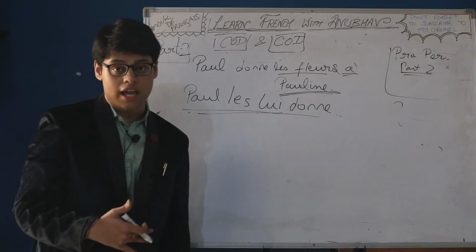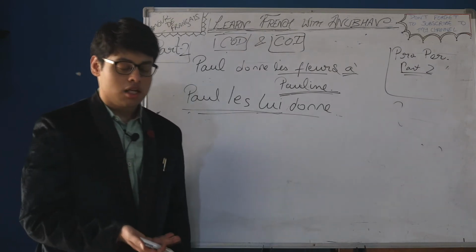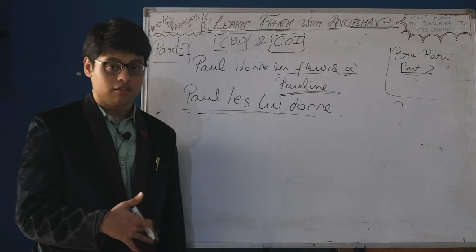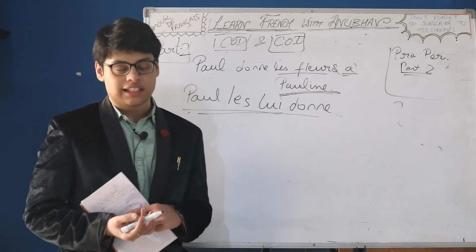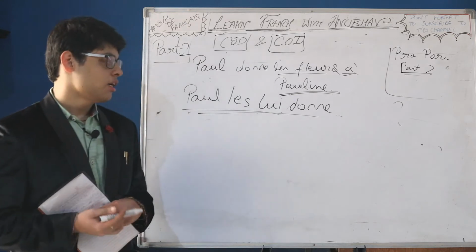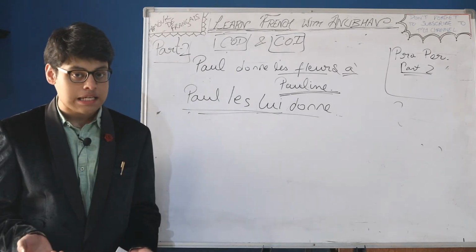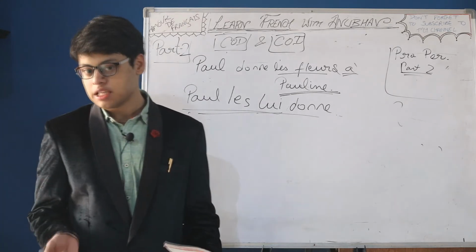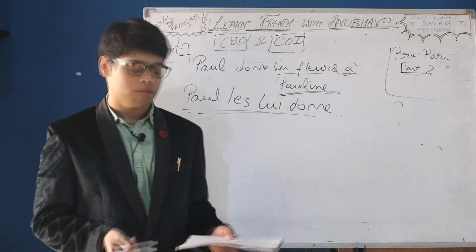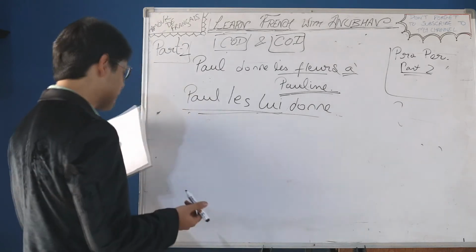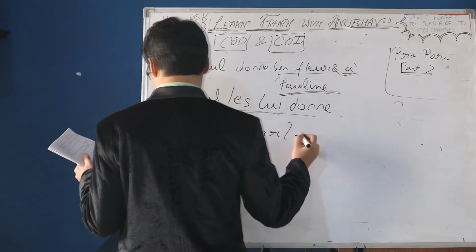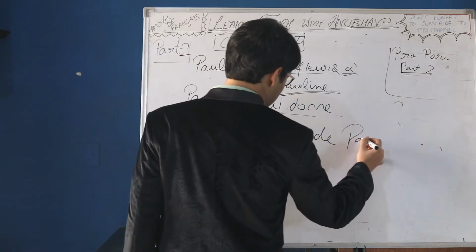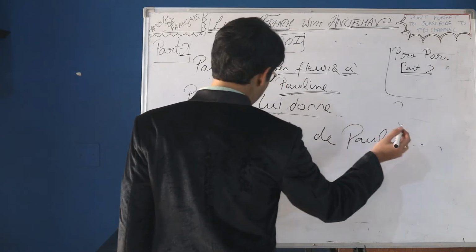But in COI, we have lui, leur, elle, which we use for persons. As I have said, COI is to be used for people only, and COD for persons and things, both of them. Now we will be taking some examples. For instance, je parle de Pauline.